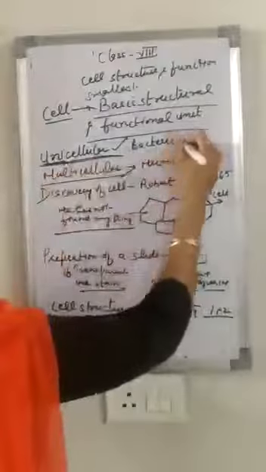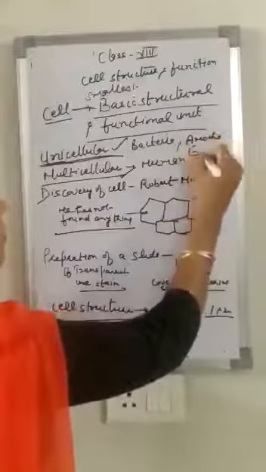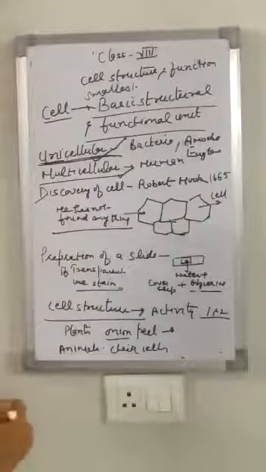First of all, you know that there are different types of organism. The organism may be unicellular or multicellular. Unicellular, as you have done in 7th class also, means uni is single. The organism whose body is made up of a single cell. Bacteria, amoeba, euglena, whose body is made up of a single cell, and that single cell is able to perform all the functions of the body. These are called the unicellular organisms.